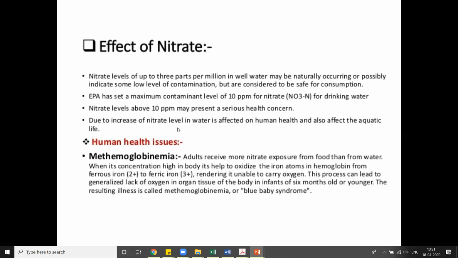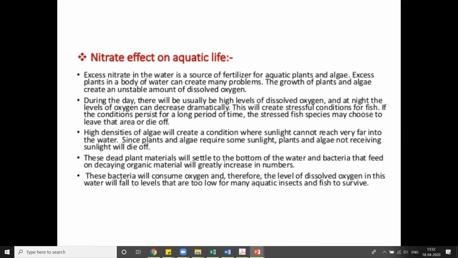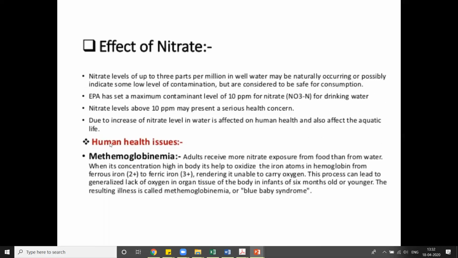Now, the increase of nitrate level in water affects human health and also affects the aquatic life. Okay, that means if you are consuming water which is containing more nitrate, it is harmful to you and also to the aquatic environment, because they are living in water itself. Now, next, human health issues. These are some of the diseases which we are getting from a high amount of nitrate in our water and other sources.